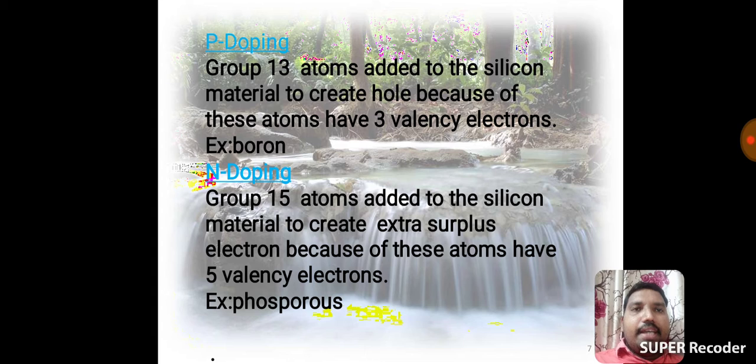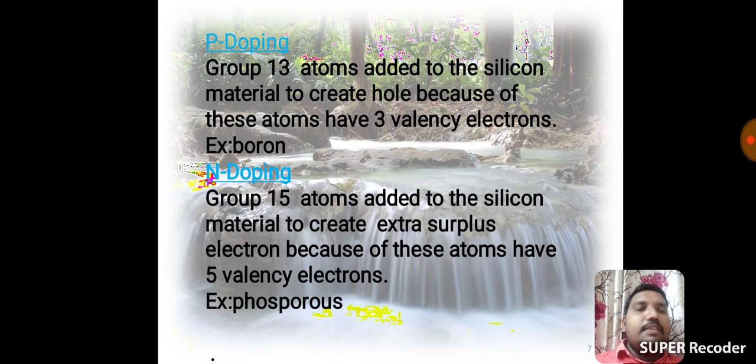See the doping techniques, p-doping and n-doping. P-doping means group 13 atoms are added to the silicon material to create a hole, because these atoms have 3 valency electrons. But our wanted electrons are 4 because silicon valency is 4. So silicon requires 4 electrons, but we provide only 3.